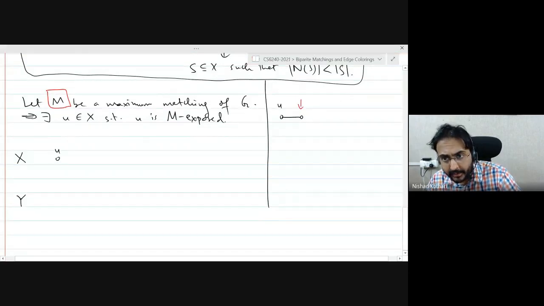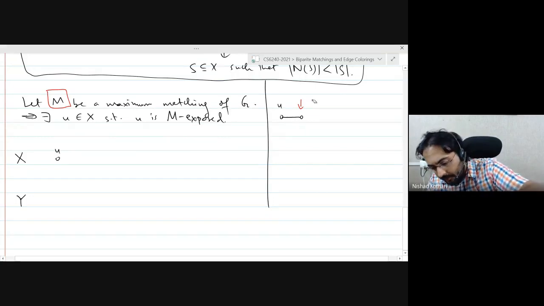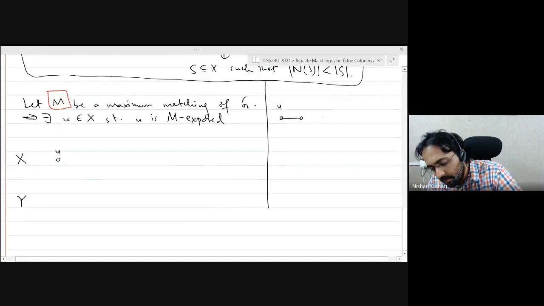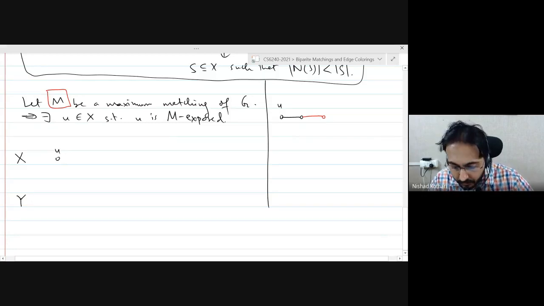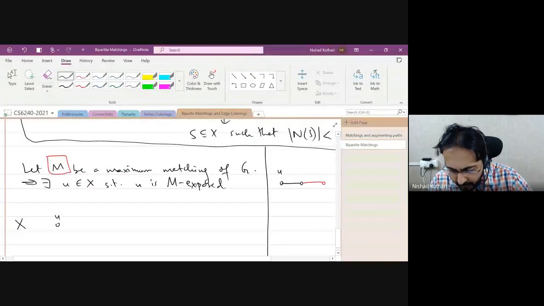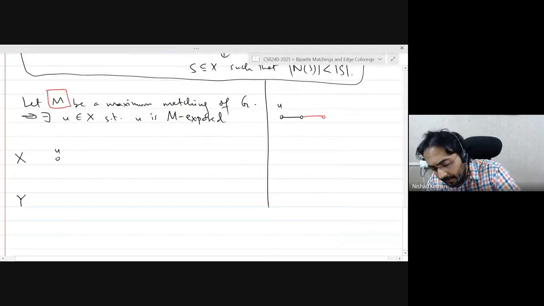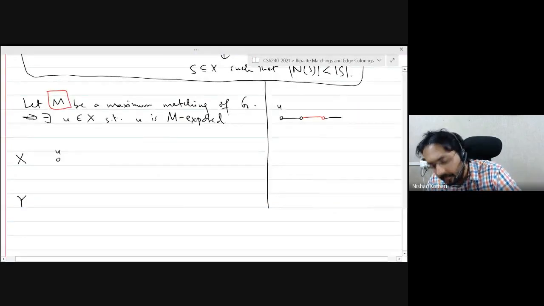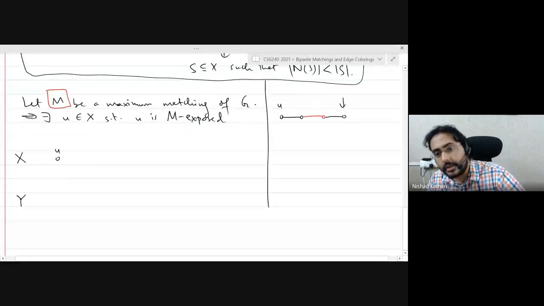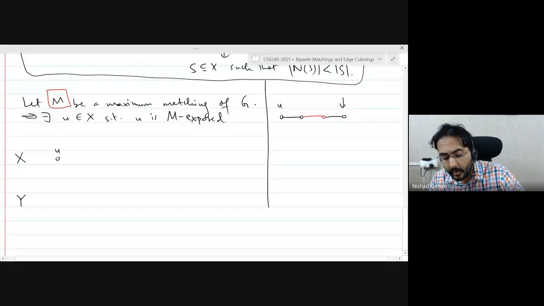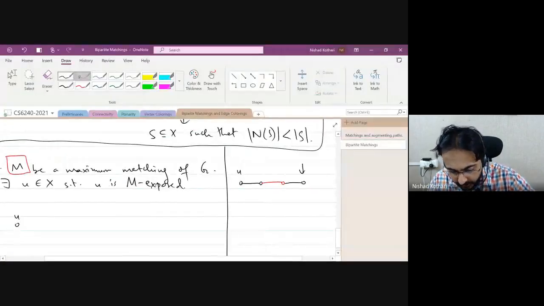So that's a contradiction, right? This would be an M augmenting path, which means that this vertex will have to be matched, right? Okay. And then maybe I can find some other vertex to go to. But then again, this vertex will have to be matched, because otherwise this would be an M augmenting path, contradicting that M is a maximum matching, right?